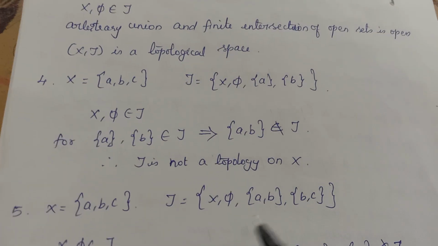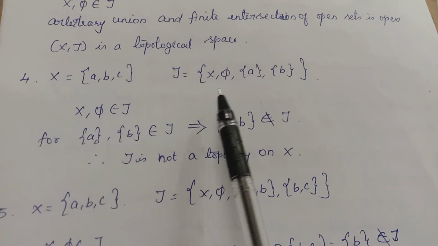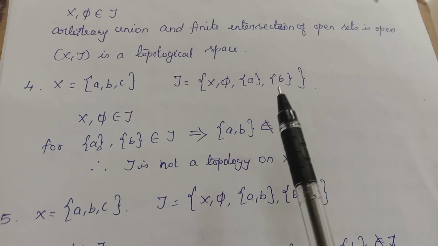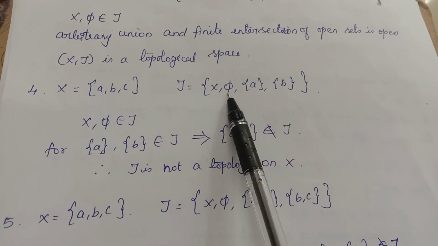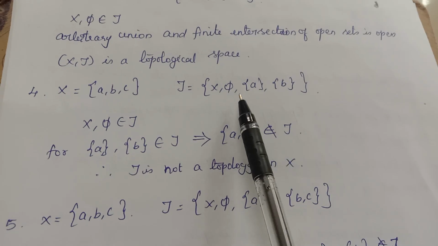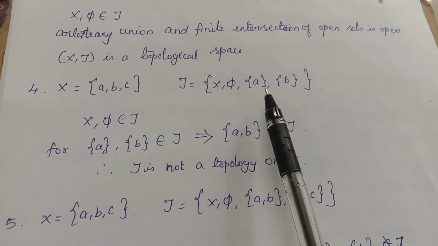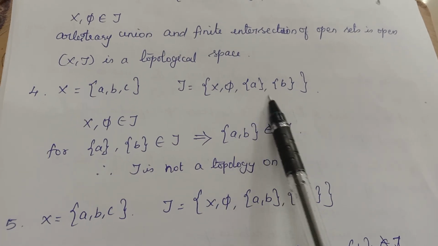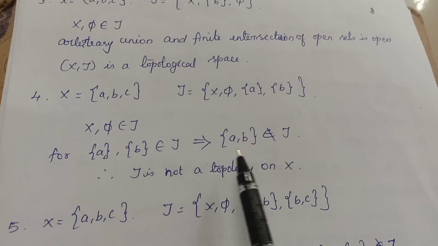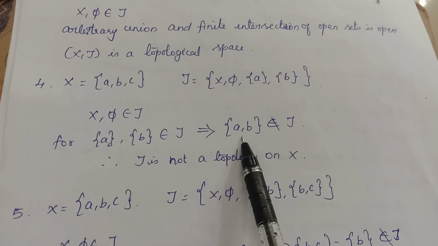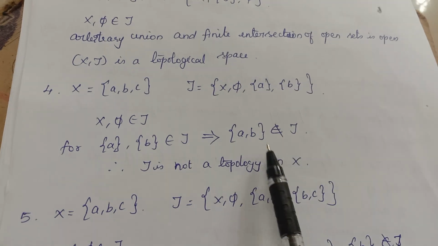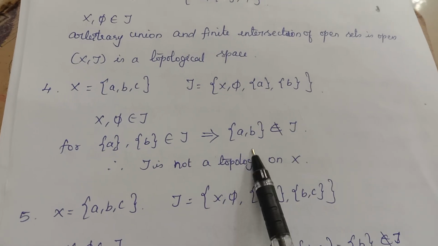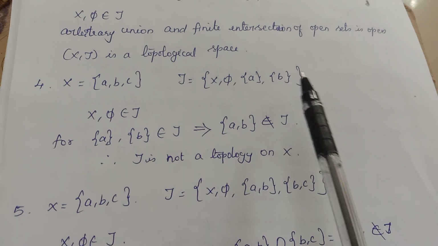And then one more set we see. X equal to {A, B, C} and tau equal to {X, phi, singleton A, singleton B}. See, the first condition: X and phi are there. Yes, the first condition is satisfied. Second condition is what? Union. You take the union of these two open sets. Union of {A} and {B} is the set containing A, B, but it is not there in tau. So the union of these two elements is not there in tau. Therefore, this is not a topology.